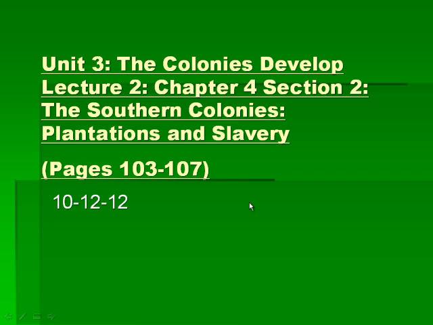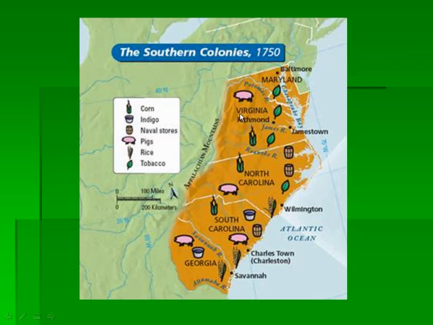These colonies are basically going to be drawing their similarities from the plantation system and slavery. If we look at this map, you can see that the southern colonies are made up of Maryland, Virginia, North and South Carolina, and Georgia. Most of them will all be focusing on cash crops, tobacco and rice and things like that. They are also going to have port towns and all this kind of stuff.